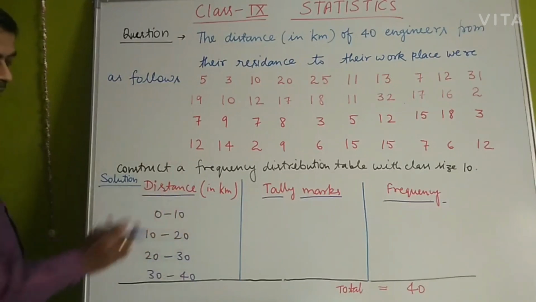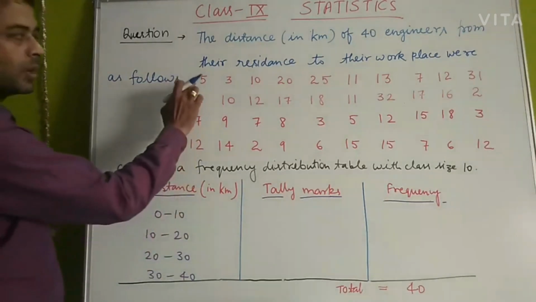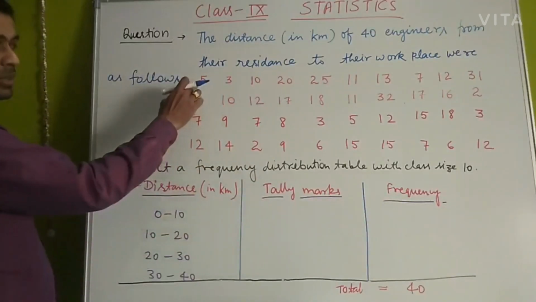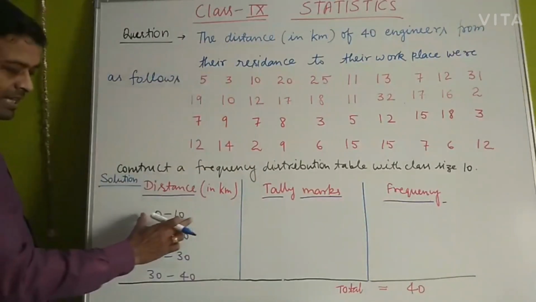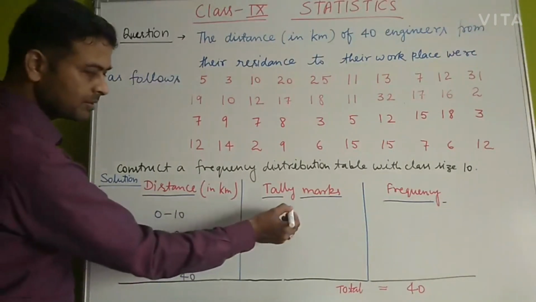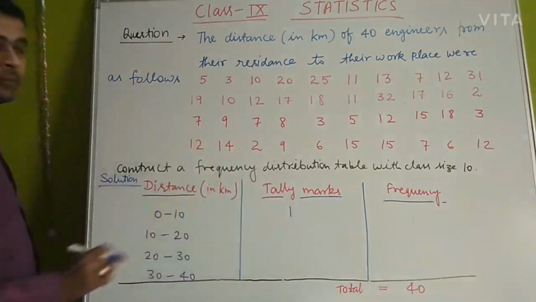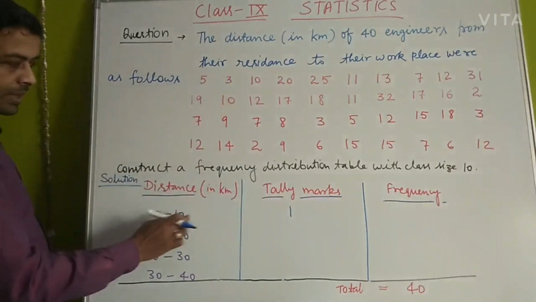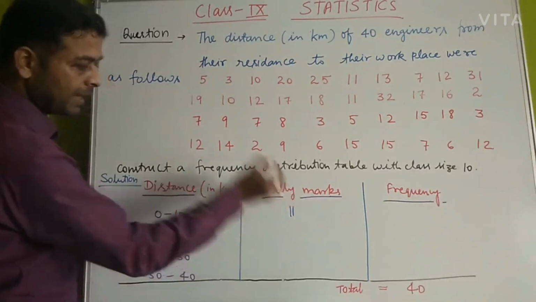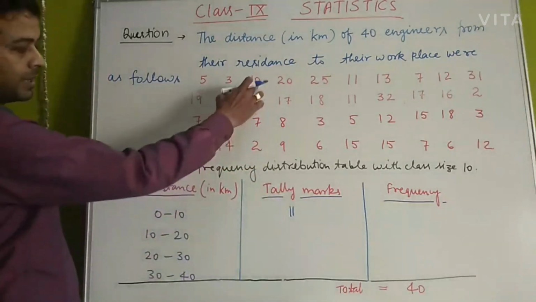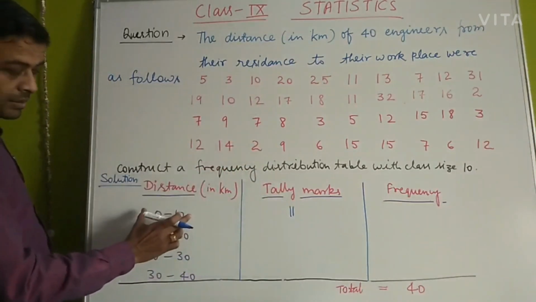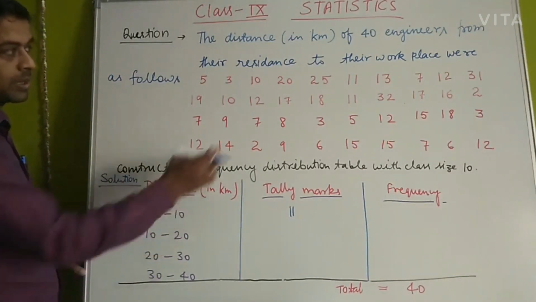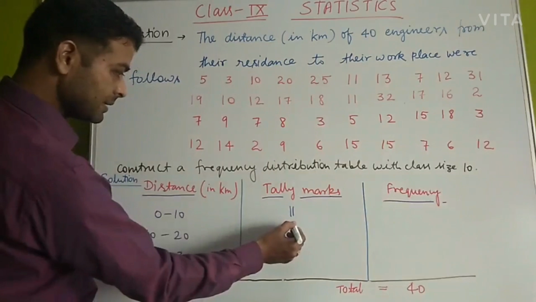Like the first one, 0 to 10, we will see one value and find out in which class interval it lies. Just see, the first one is 5, which lies in the first class interval. So for the first class interval we will draw one tally mark. The 3 will also lie in the same group, so we will add one more tally mark. Then 10 will not lie in this because the upper limit is not included, so 10 will go in the next one. So 10 will be here in the second group.